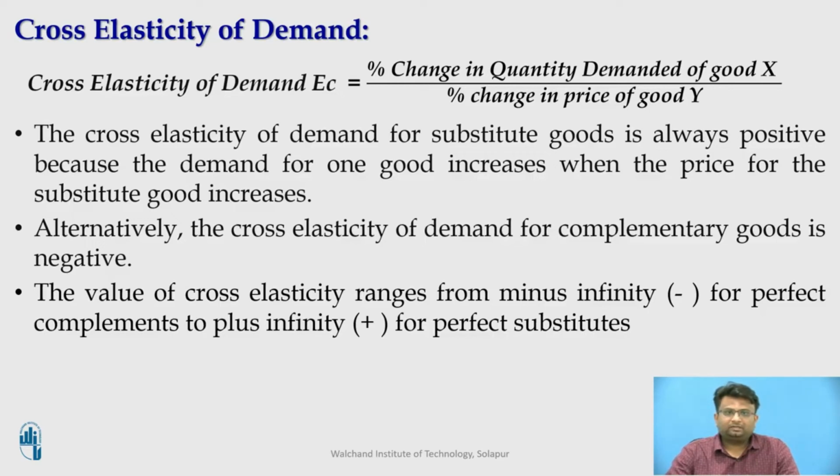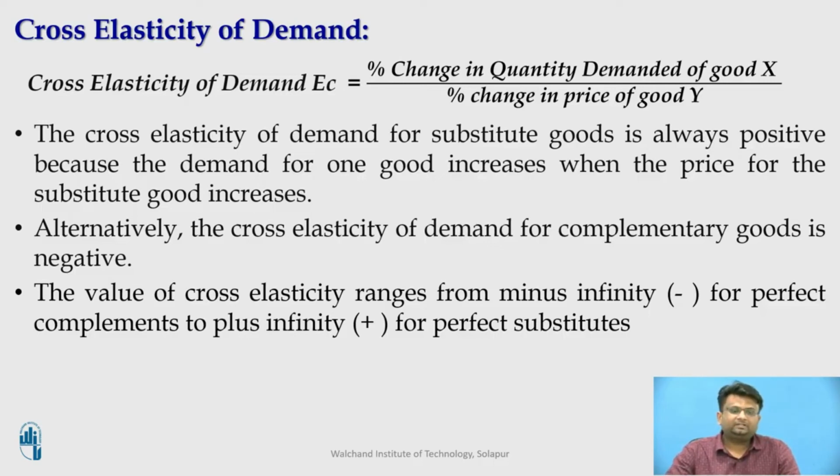Let us consider two goods, X and Y. If the price of Y changes, meaning it increases or decreases, this may have an effect on the quantity demanded for good X. The concept of cross elasticity thus provides us a numerical measure of the percentage change in the quantity demanded due to the change in the price of the other commodity. It measures the degree to which the quantity demanded is a function of the price of all other commodities. From the definition, we can conclude that EC is equal to the percentage change in the quantity demanded for good X divided by the percentage change in the price of good Y.